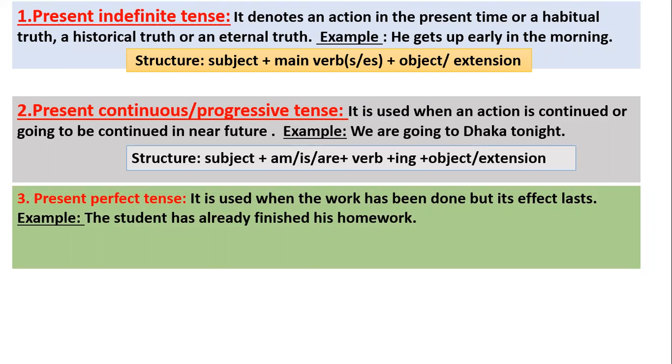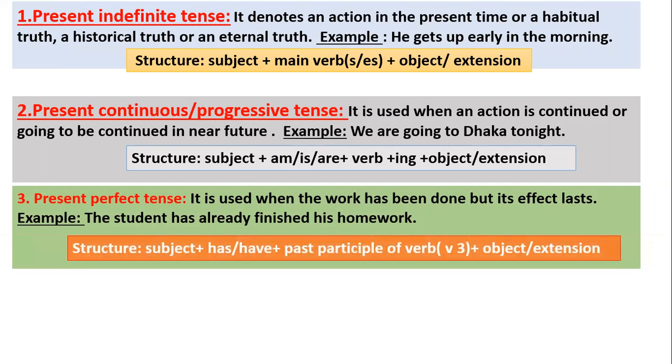It is used when the work has been done, but its effects last. That is, in present perfect tense, you see, it is a completed action. The action is over, but there is still some effect of the action now. And what is the structure? The structure is subject, have or has, then the past participle form of the verb, you can say verb 3, and